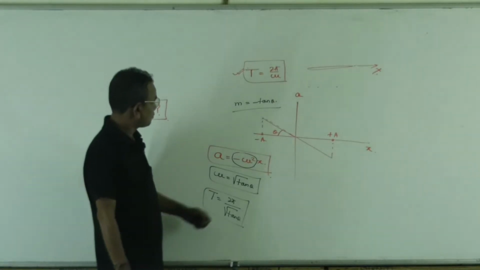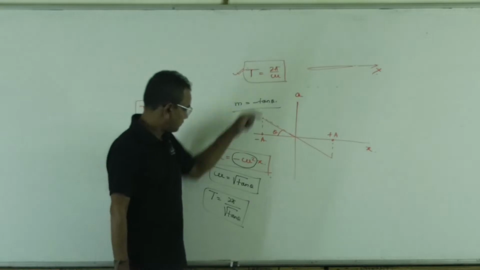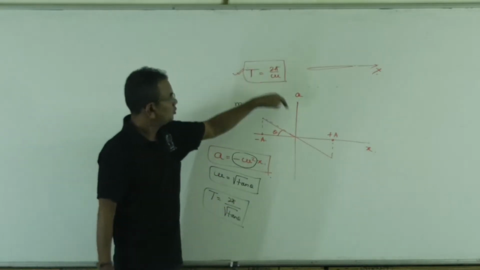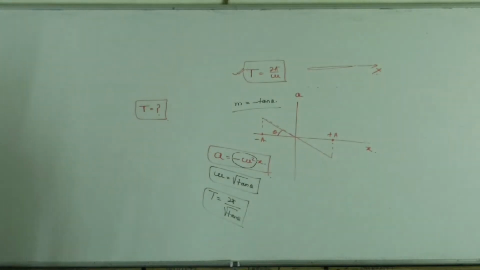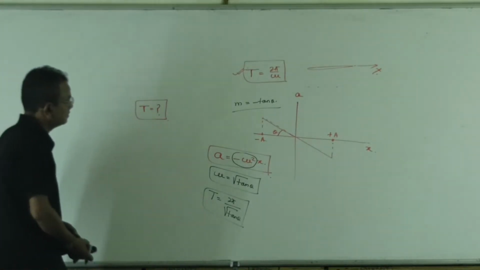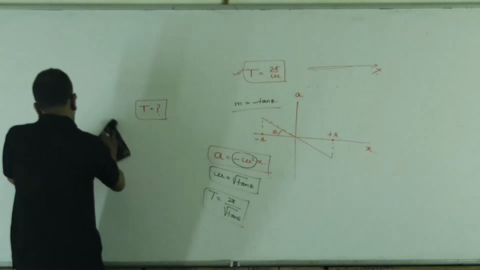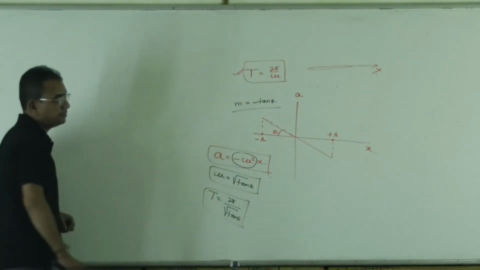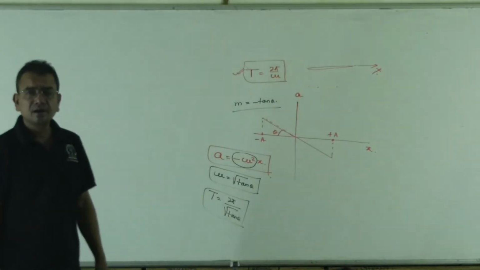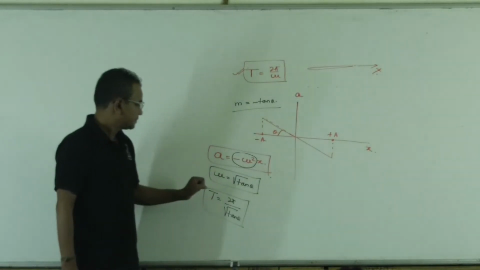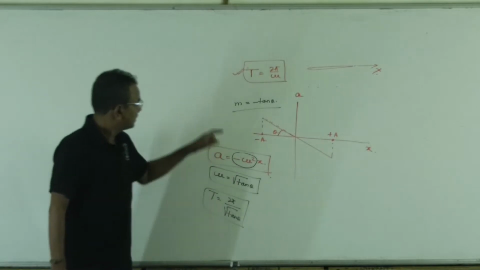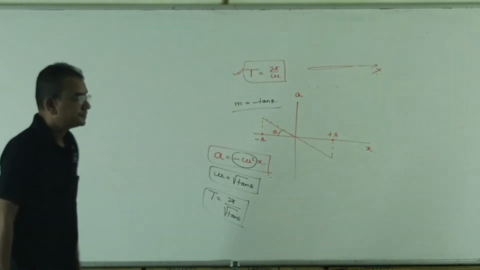Once you get omega, you can find time period from this formula, 2 pi by omega. So whenever a question asks you to find the time period of simple harmonic motion, try to find omega, that means try to find acceleration as a function of x. Once you get this equation, you can get omega, and you can get the time period of motion.